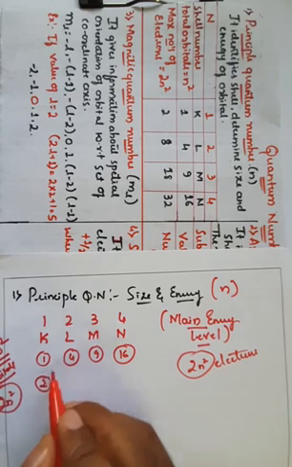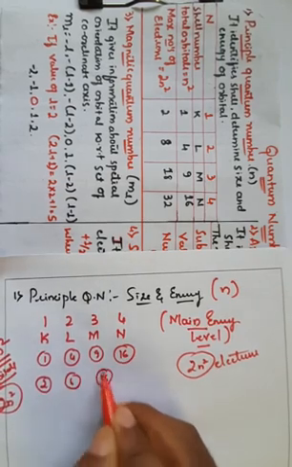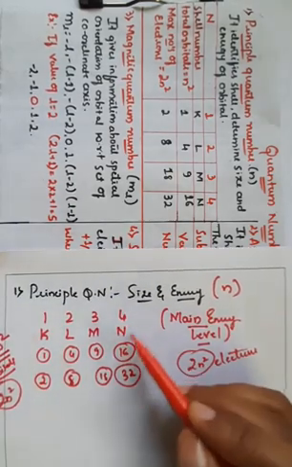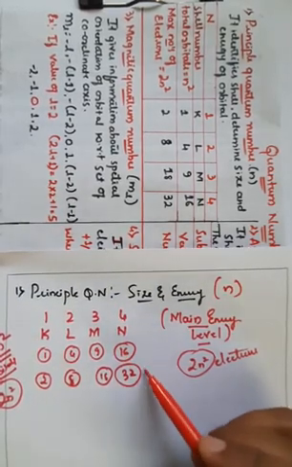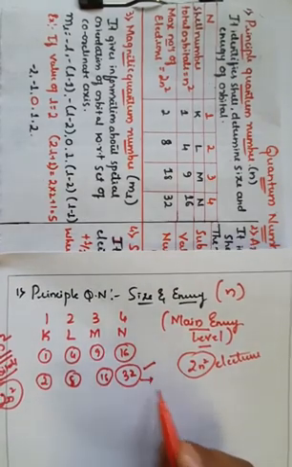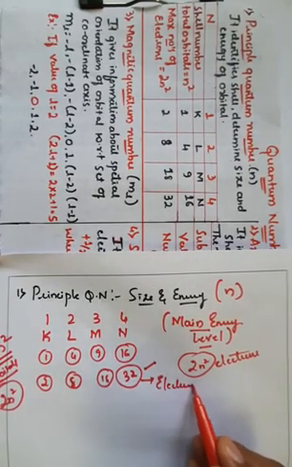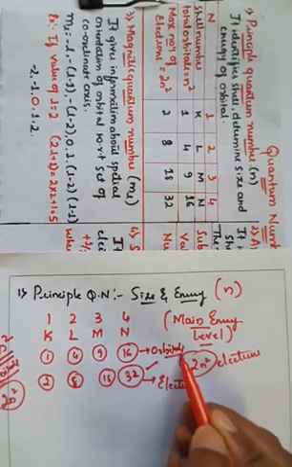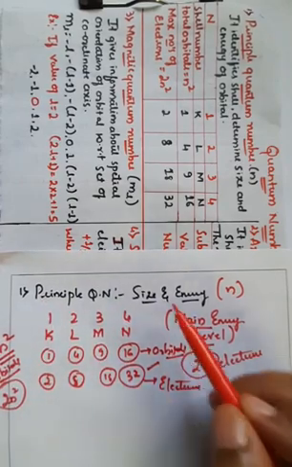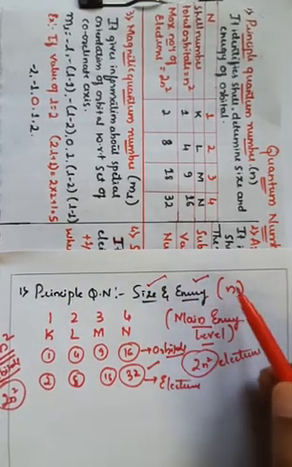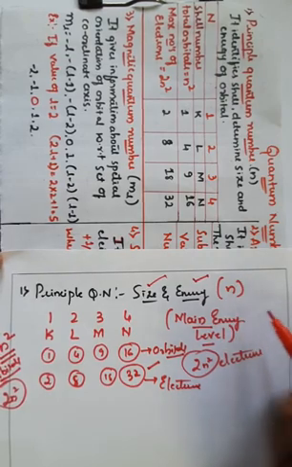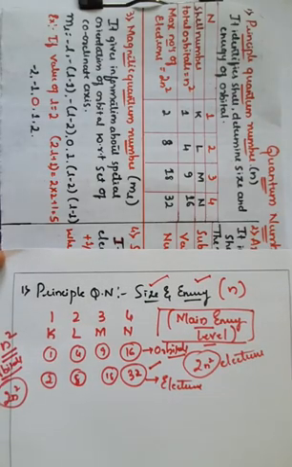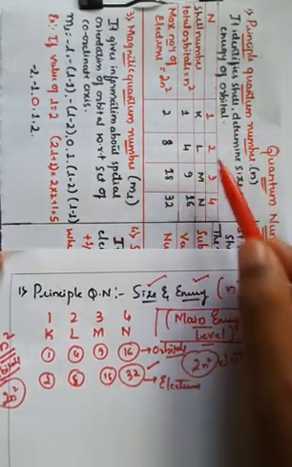So if you go on making 2n², it will be 8, 18, and 32, which means a maximum of 32 electrons can be present in the fourth shell, that is the N shell. This column is about the electrons, which are in the form of 2n², and this is nothing but the orbitals. Therefore, the principal quantum number mainly helps to explain the size as well as the energy, which is determined by the small letter n, and it is generally used for the determination of the main energy level. That is what we have given in the box representation.